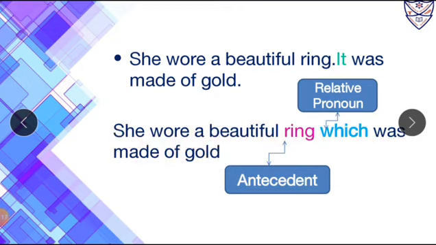Now over here which is a relative pronoun that is used instead of the personal pronoun, that is it. Here the relative pronoun which relates to the noun, and that noun is ring. So ring is called its antecedent. So which is a relative pronoun and its antecedent is ring.